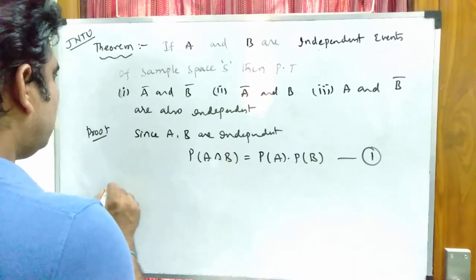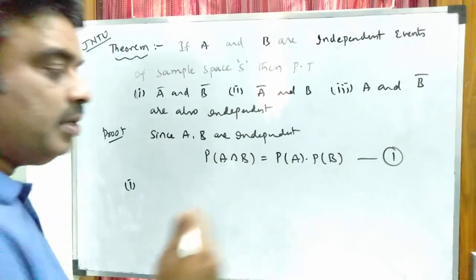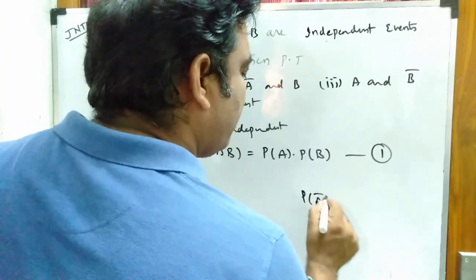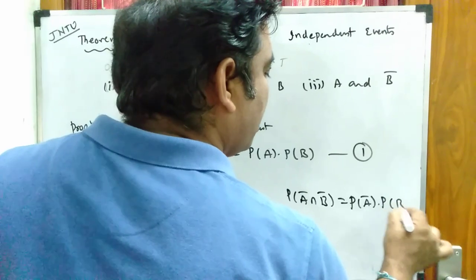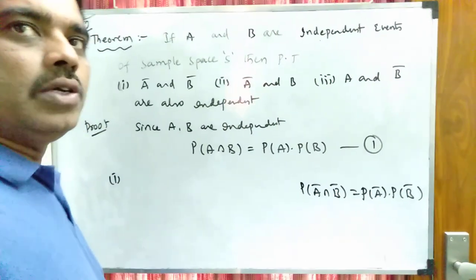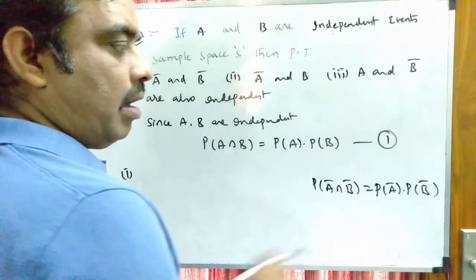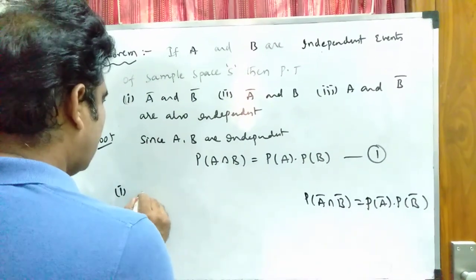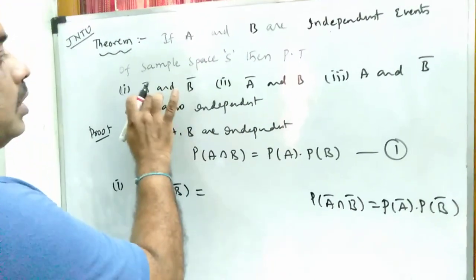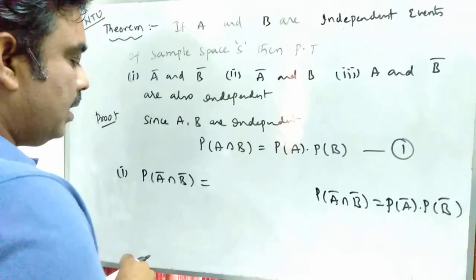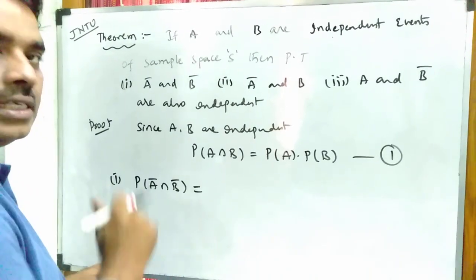Now we have to show that in the first bit A bar and B bar are also independent. That means we have to show that P of A bar intersection B bar is P of A bar into P of B bar, then I can say that these two are also independent events. Now consider P of A bar intersection B bar.